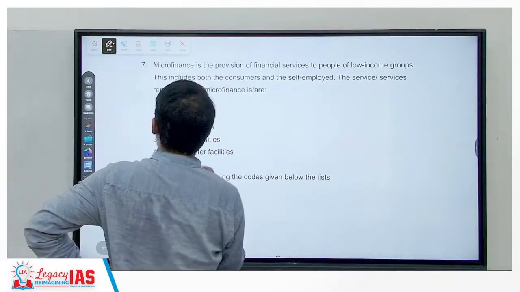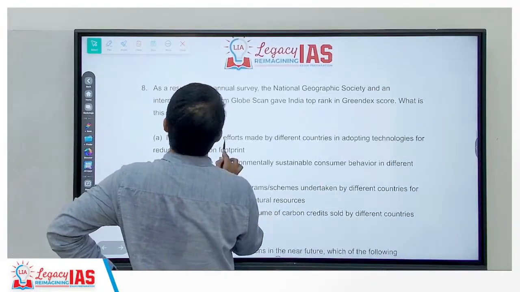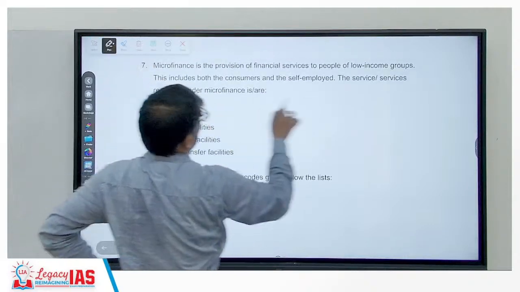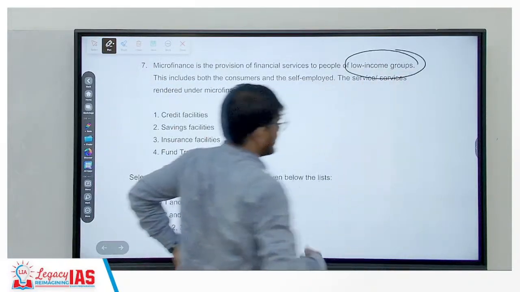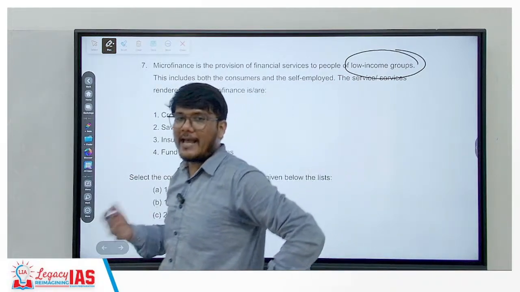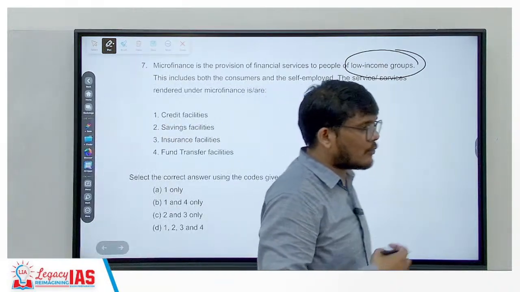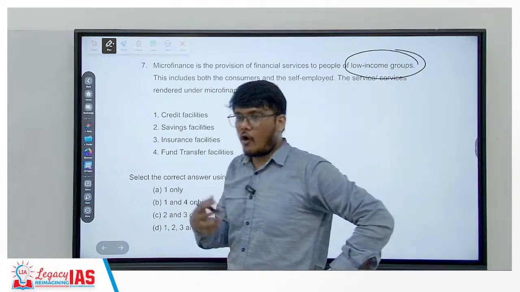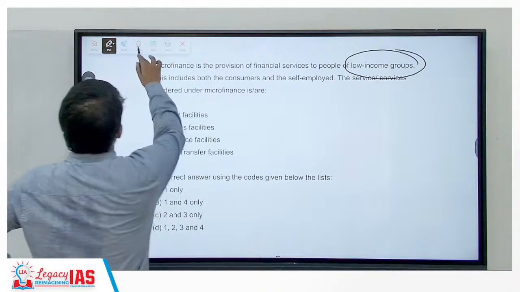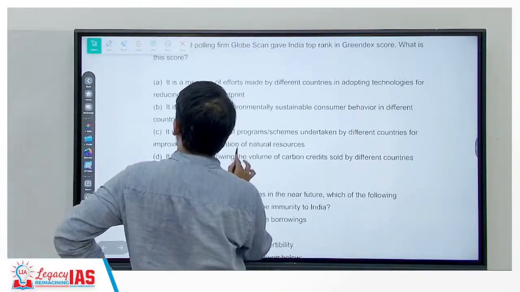Okay, so don't worry when you look at microfinance, the concept is similar. And also micro, because they are targeting what? They are targeting low income groups. Low income groups would not want 20-30 lakh to buy a luxury car or an 80 lakh home loan for houses. They would want a small amount of money to take care of small requirements and do small businesses, right? So low income groups are the target, and that's why the microfinance concept is similar.